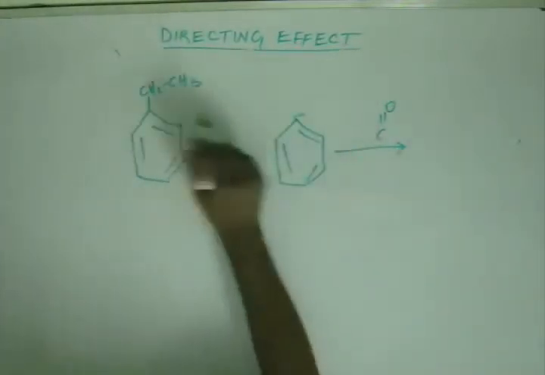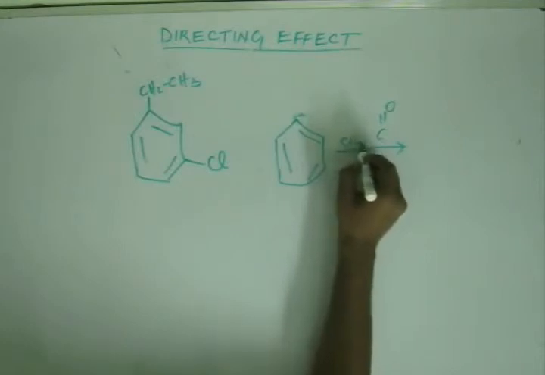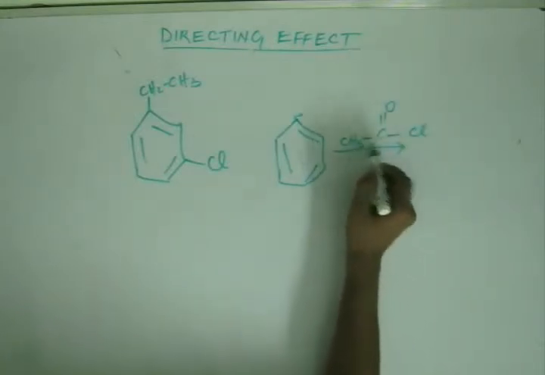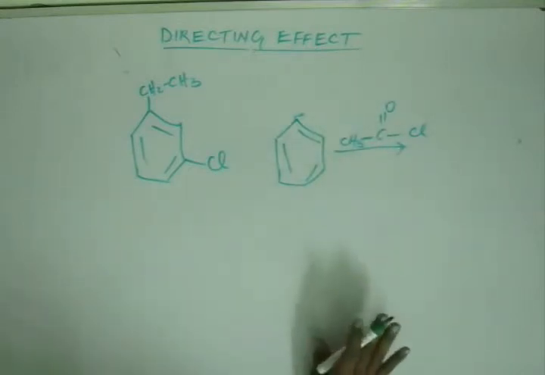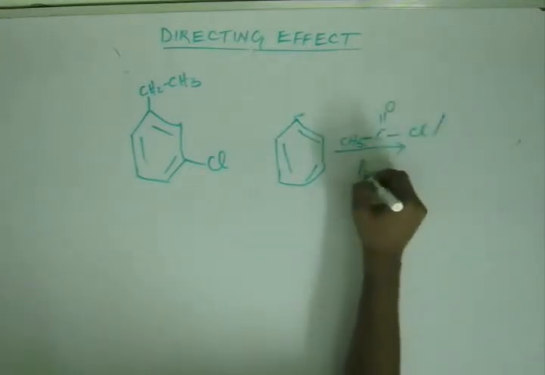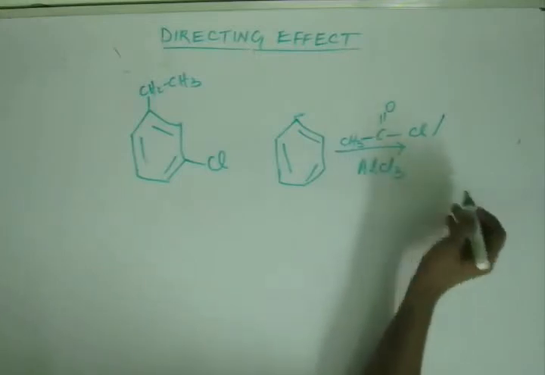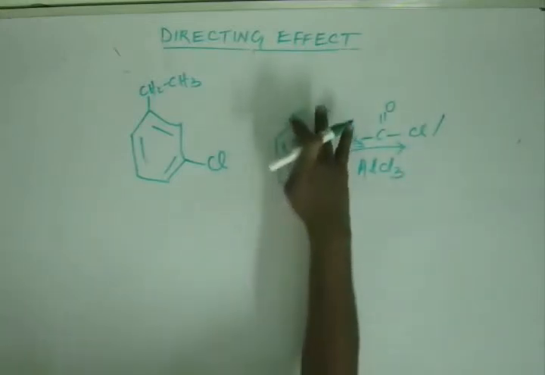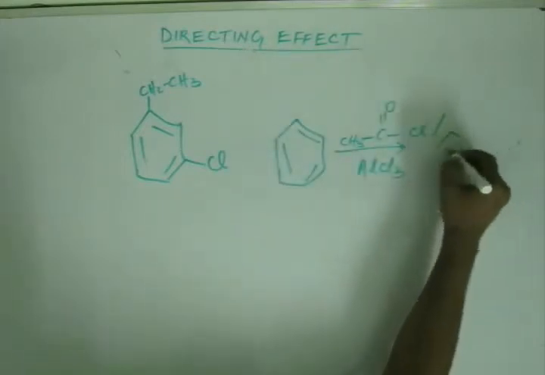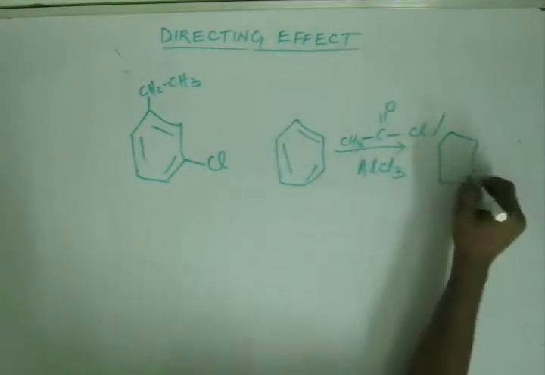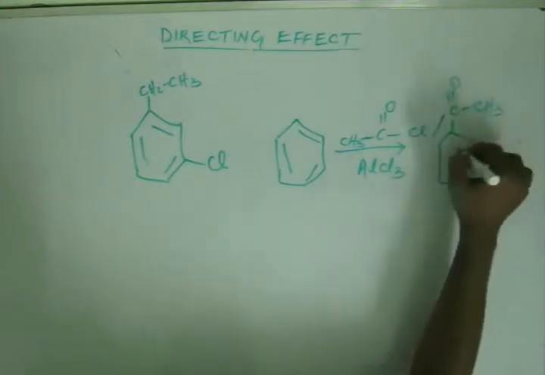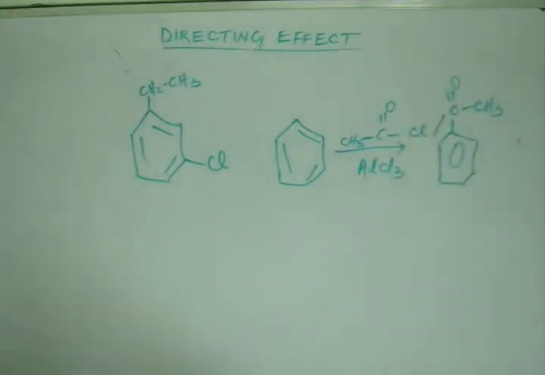So I'll take a two carbon group having C double bond O, and I'll carry out Friedel-Crafts acylation. If I carry out Friedel-Crafts acylation, this is going to result in acetophenone, right? Like this. Now this is meta directing.